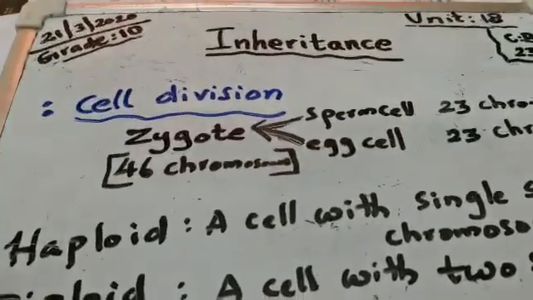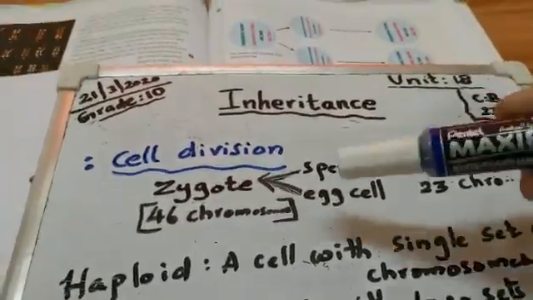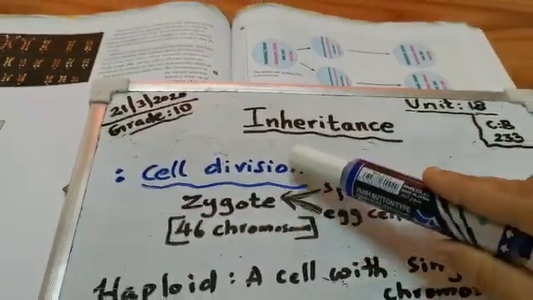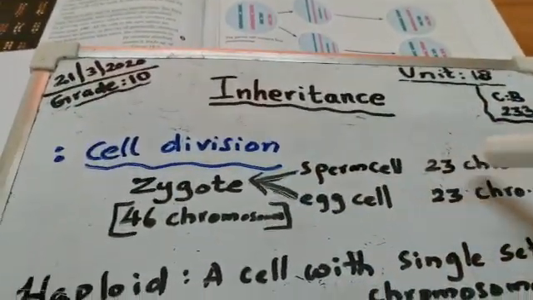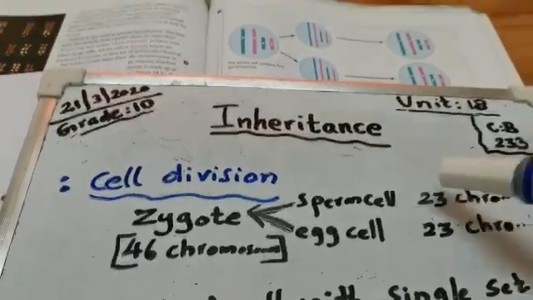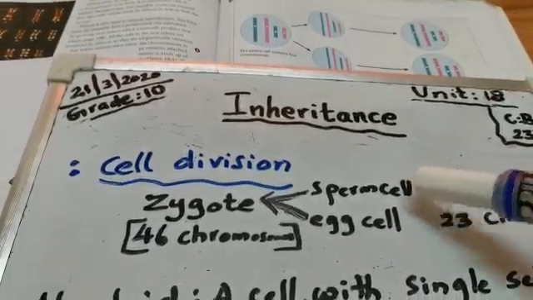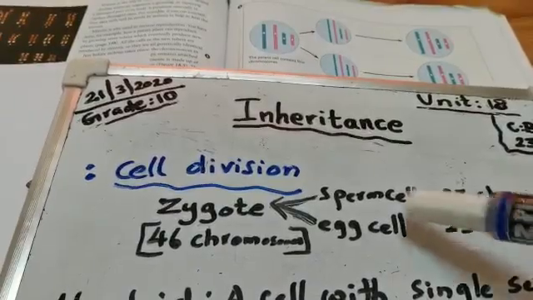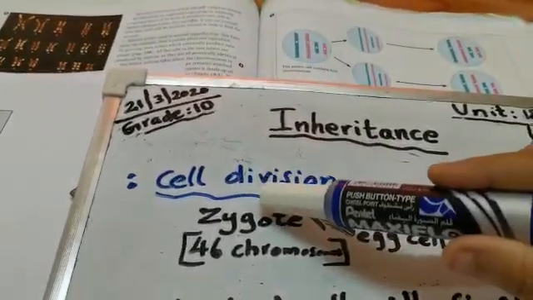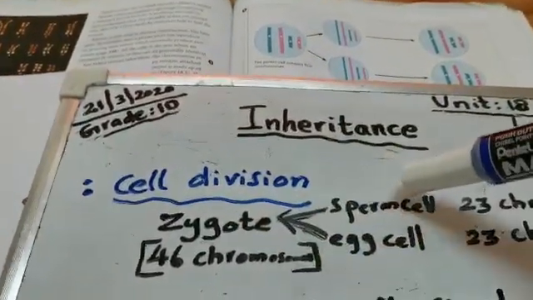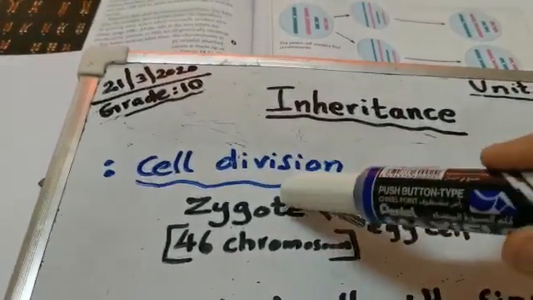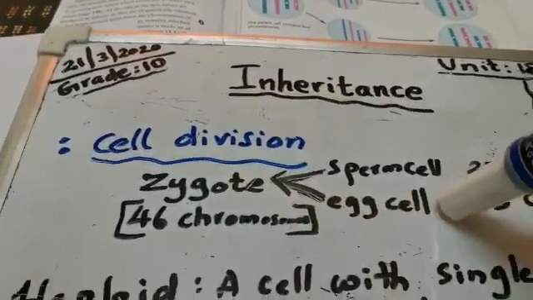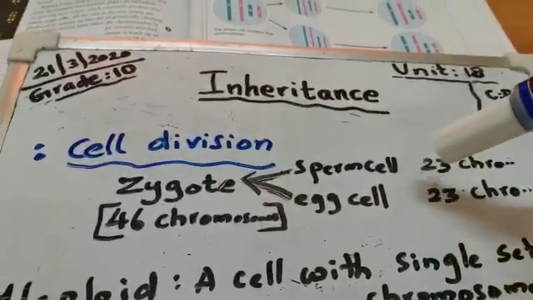Hi children. Now we are going to learn about cell division. As you learned before in the unit of reproduction, when the sperm cell and the egg cell fuse together, they form a zygote. We already learned this in the unit of reproduction.